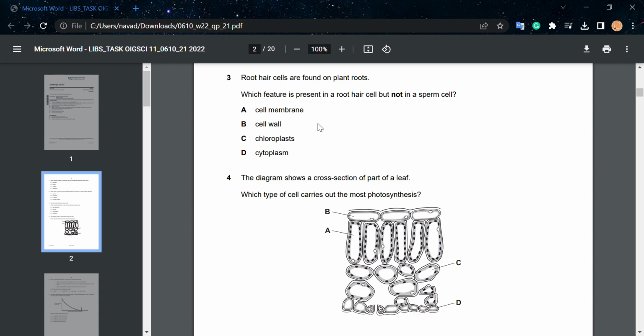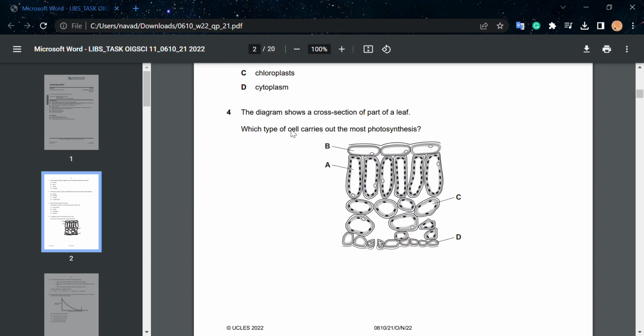B, cell wall. We all know that animal cells do not have a cell wall, so B should be the correct answer. Of course, sperm cells do not carry chloroplasts because they're animal cells and they do not photosynthesize. Cytoplasm is there both in the root cell and in the sperm cell. So our correct option would be B, which is cell wall.